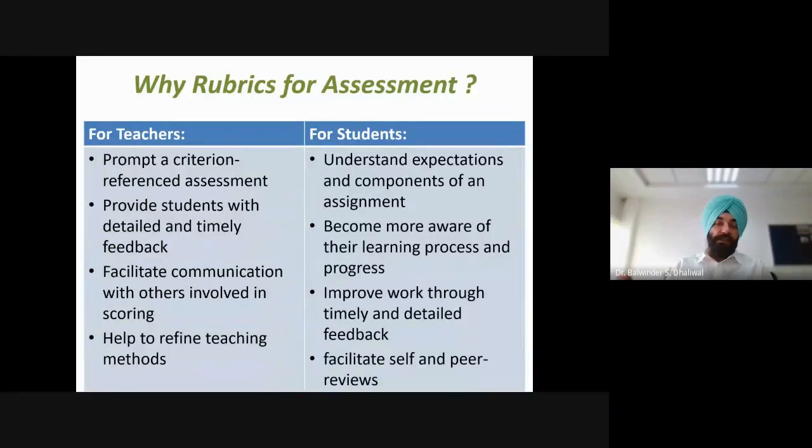And if this is a part of formative assessment, then that feedback will help the students to improve on the areas where they are lacking behind. Similarly, another point is that this facilitates communication with others involved in scoring.